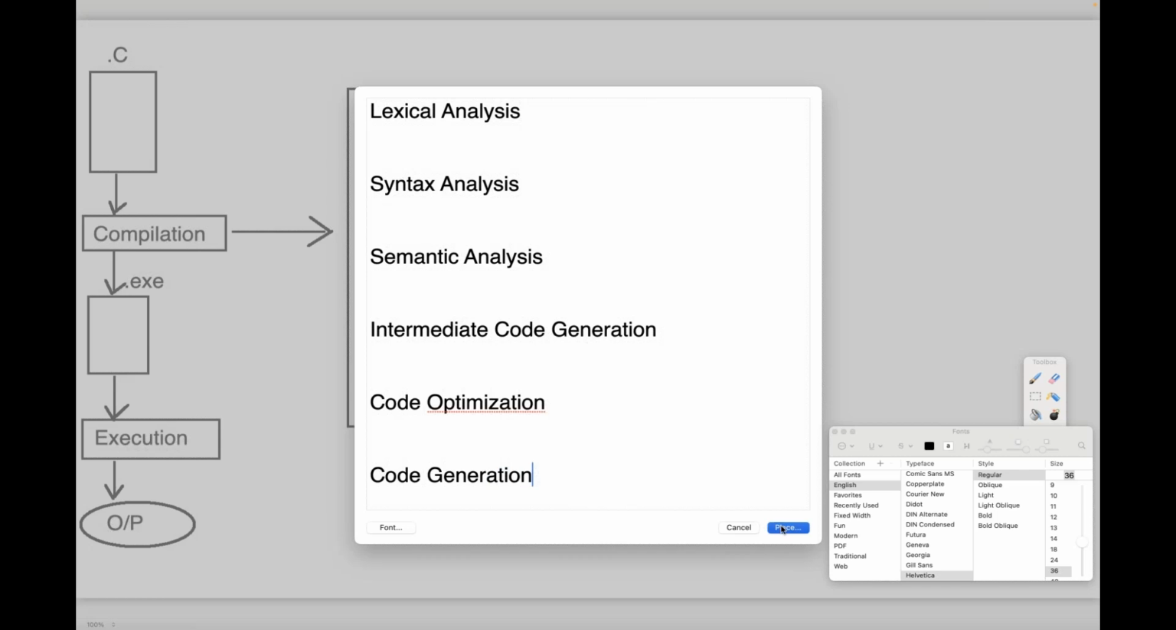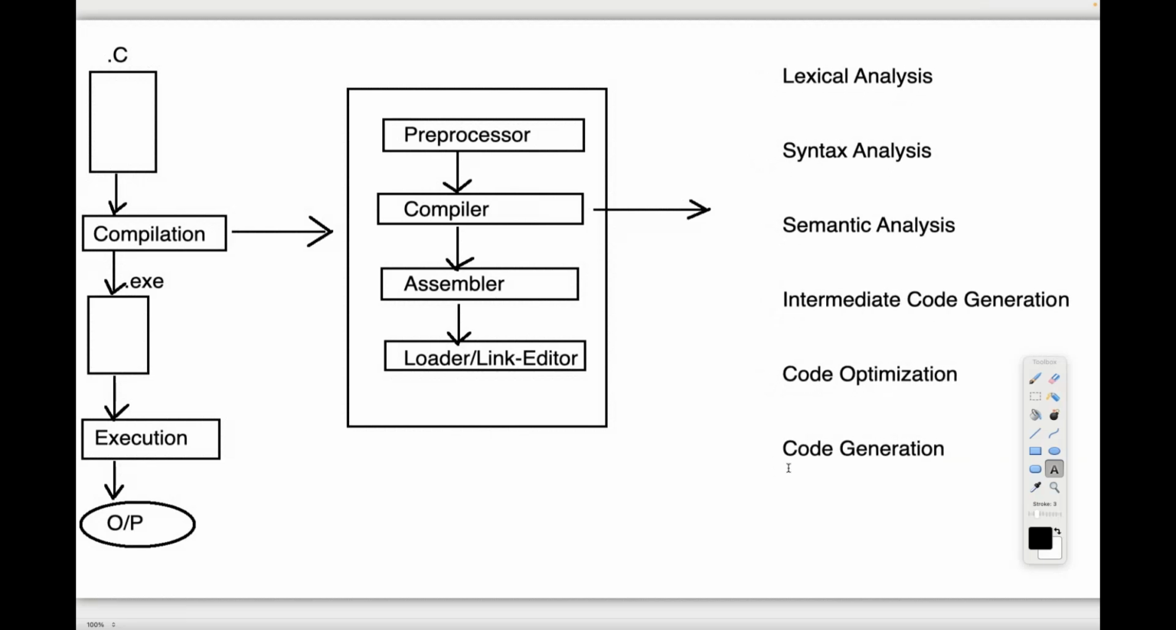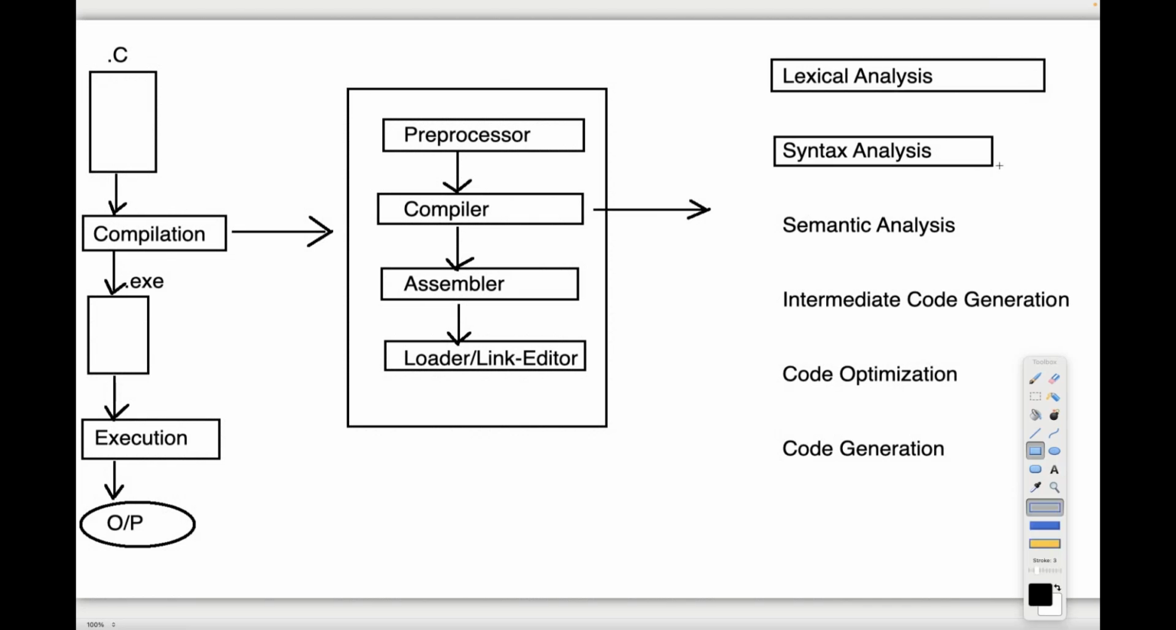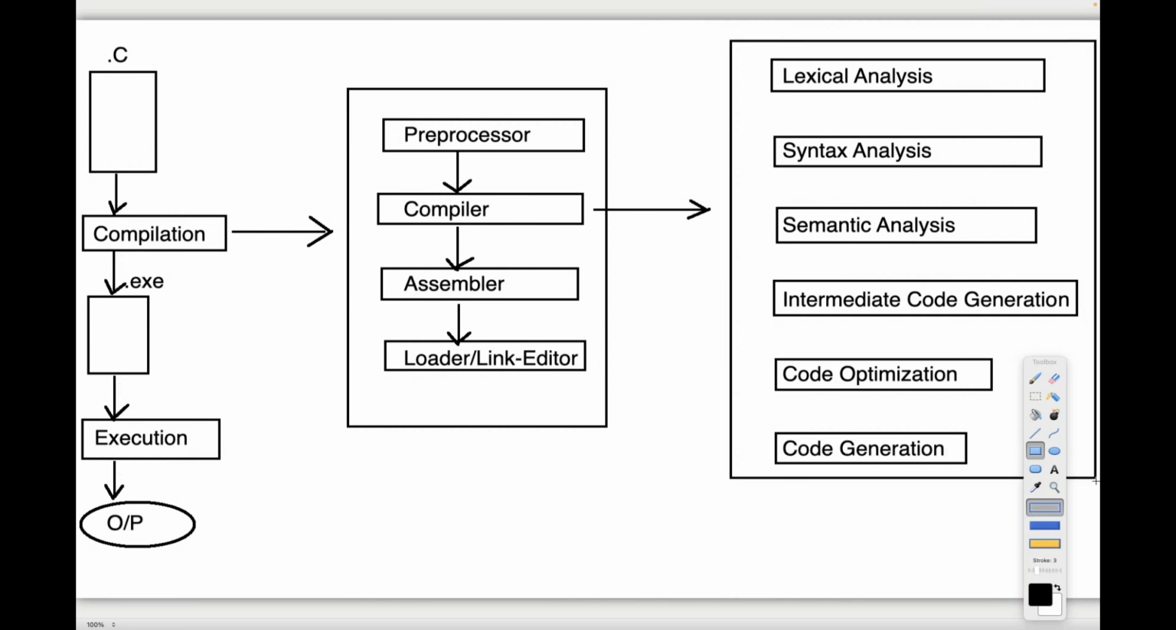These are all the phases which are available inside the compiler. All 6 phases are available inside the compiler. Observe carefully: lexical analysis, syntax analysis, semantic analysis, intermediate code generation, code optimization, and code generation. Of course, along with all these 6 phases, a few more data structures are available, like the symbol table and error handler tables.